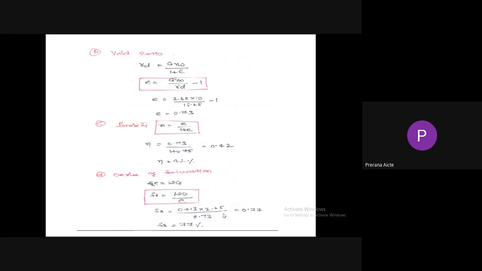So finally porosity is equal to 0.42, that means 42%. Degree of saturation: we have the equation S e equals W G. So degree of saturation is equal to W G by void ratio, which is 0.77, that means 77%. Degree of saturation is equal to 77%.